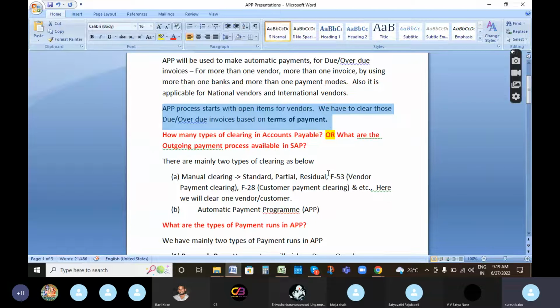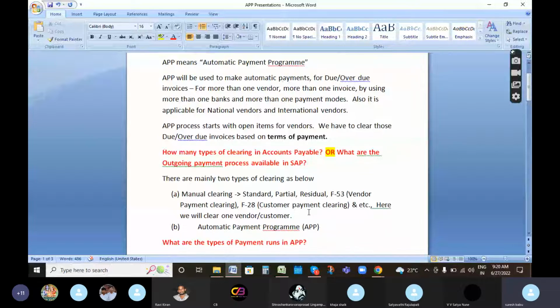In APP, how many types of clearing will be available? They will ask this in the interview. We can say manual clearing and automatic payment program. Manual clearing means standard clearing, partial clearing, residual clearing. For vendor payments, we use T-code F-53. For customer payments, we use F-28. So that is manual clearing. For the automatic payment program, we use it for more than one invoice, more than one vendor, more than one bank, and multiple payment modes.